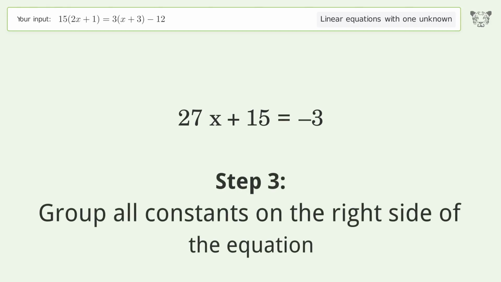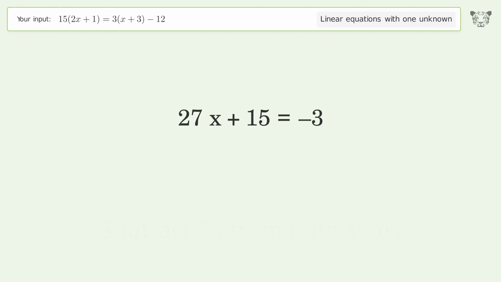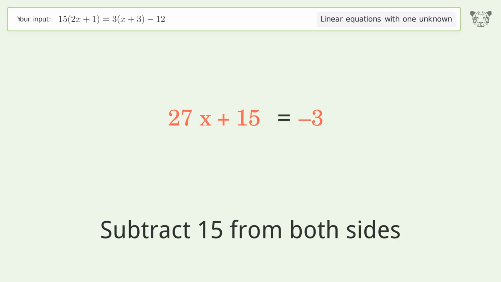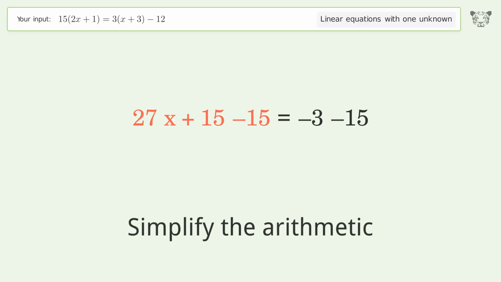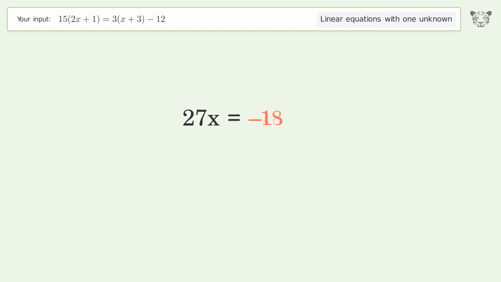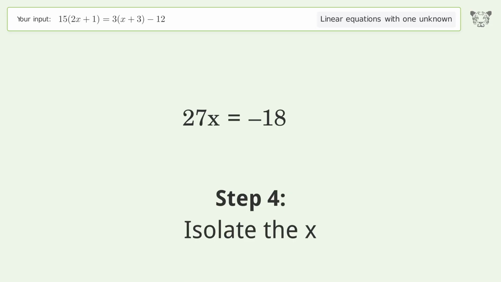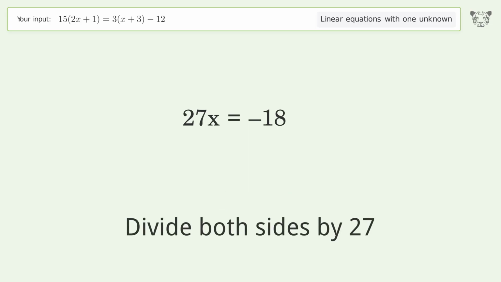Group all constants on the right side of the equation. Subtract 15 from both sides. Simplify the arithmetic. Isolate the x. Divide both sides by 27.